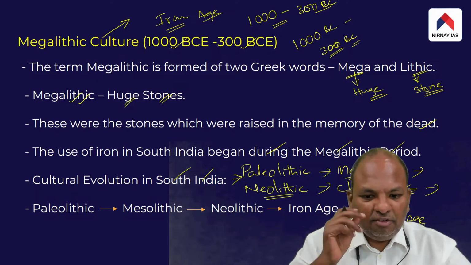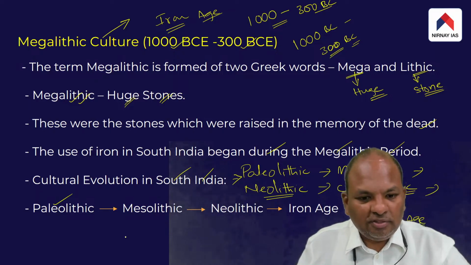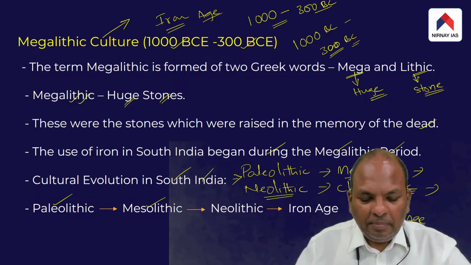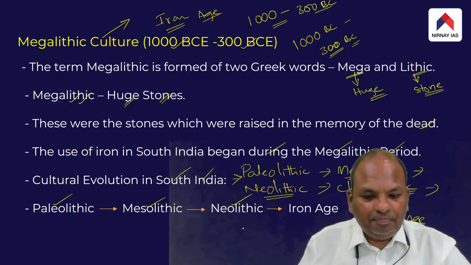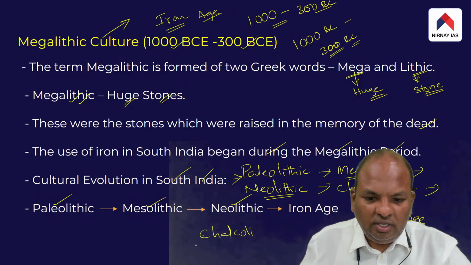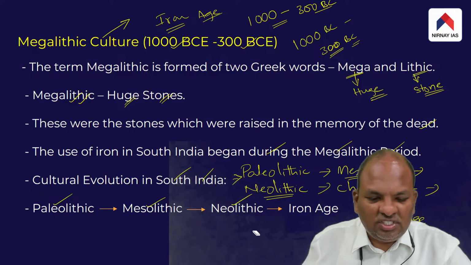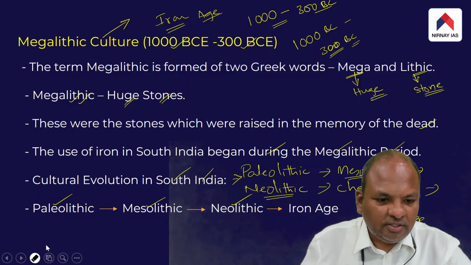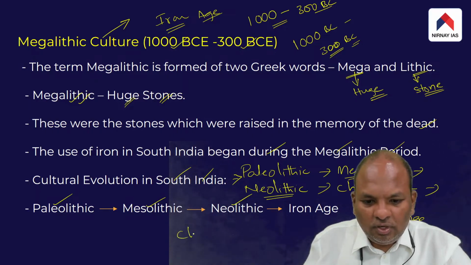But in the southern part of India, the cultural evolution started from the Paleolithic, then paved the way for Mesolithic, and from Mesolithic to Neolithic. But in South India, we do not see a distinct Chalcolithic culture.